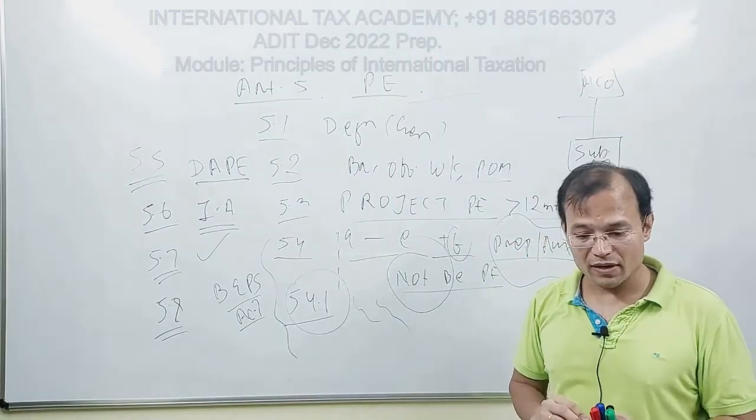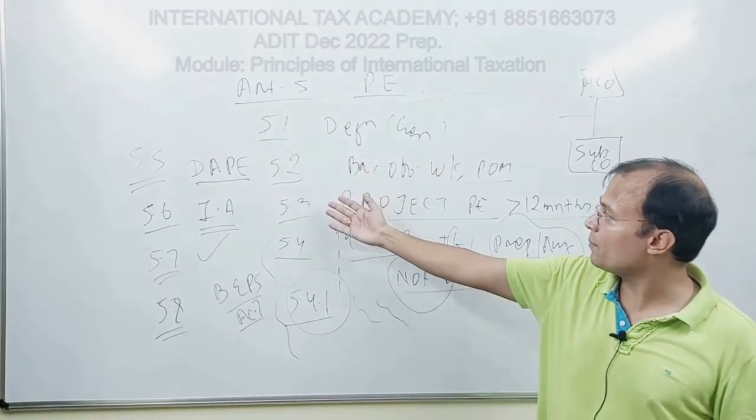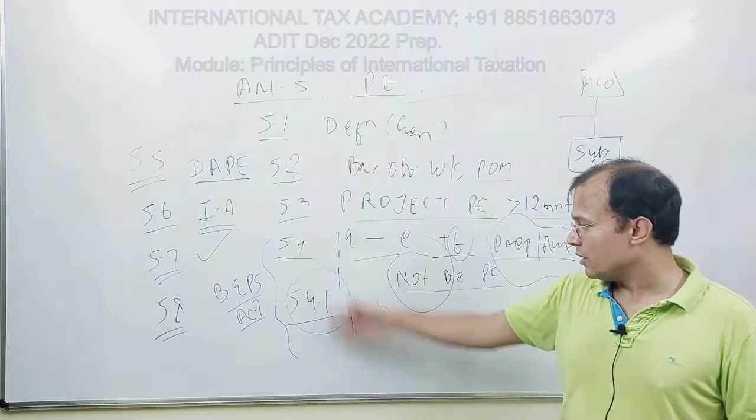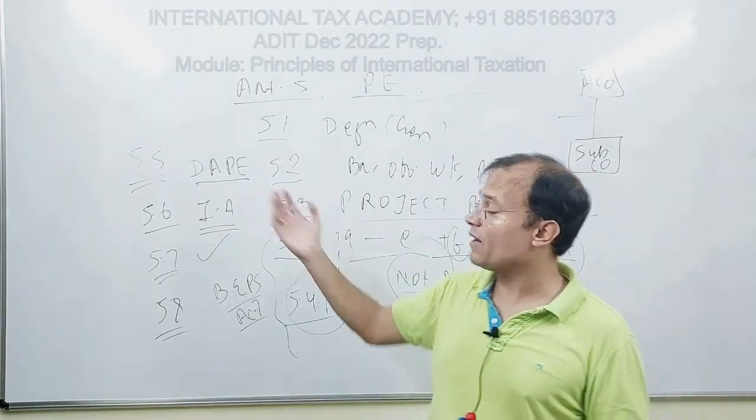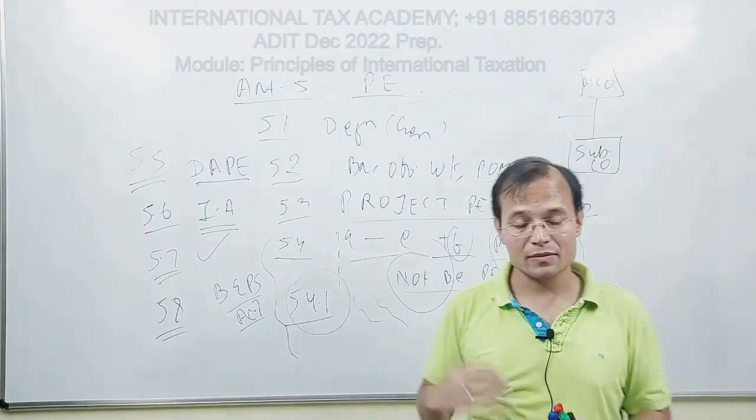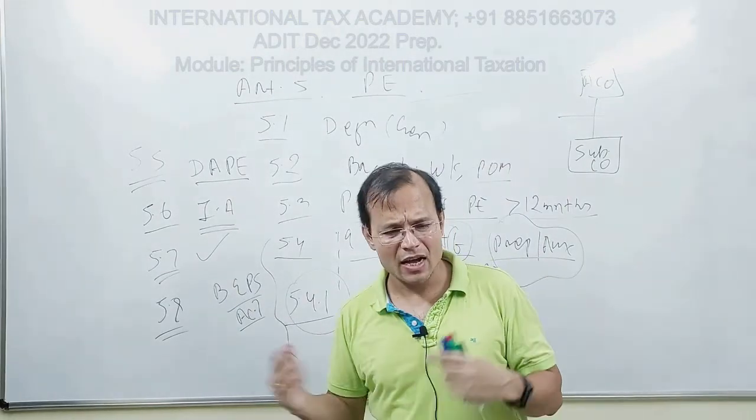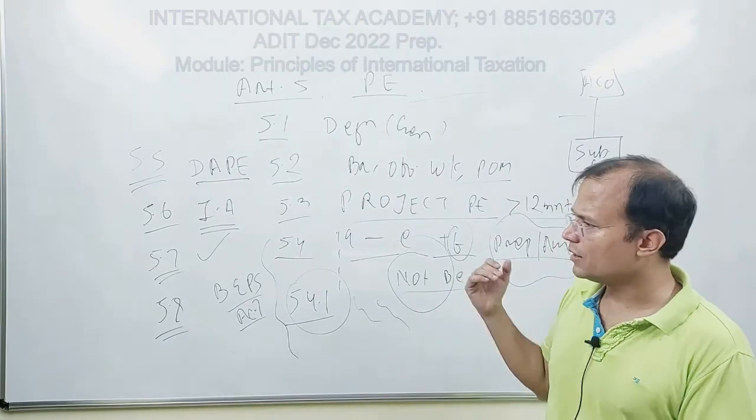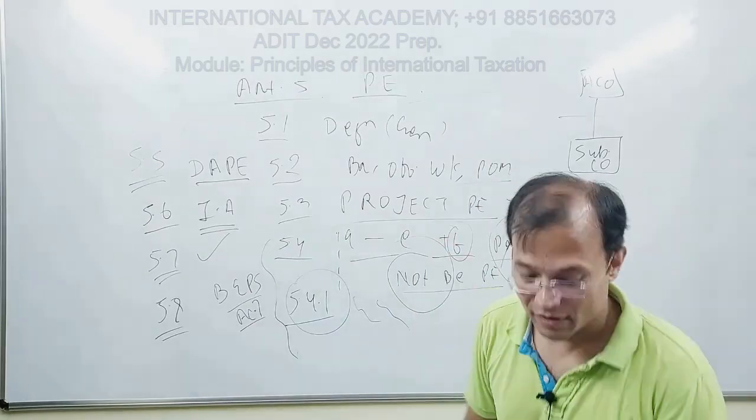Fine. So with this structure: 5.1 definition, 5.2 examples, 5.3 project PE, 5.4 preparatory and auxiliary activities, 5.4.1 has some issues, 5.5 dependent agent PE, 5.6 independent agent, 5.7 subsidiaries and parents, which do not automatically become PEs of each other, and 5.8 associations. With this general overview of Article 5, let us move to Article 5.1.